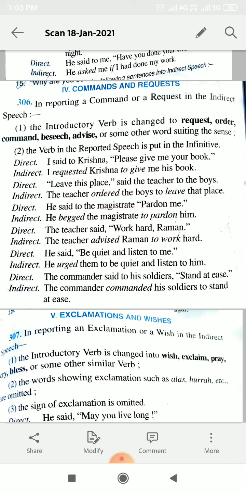Just see the example. I said to Krishna, please give me your book. Now here in the inverted commas, please word is written, so it means a request is made. When we use please, a request is made. So the said, this said introductory verb said will be changed into requested. I requested Krishna, and to will be removed. I said to Krishna, so this to word will also be removed whenever we change direct into indirect. We don't write this to word. So I requested Krishna to give me his pen.